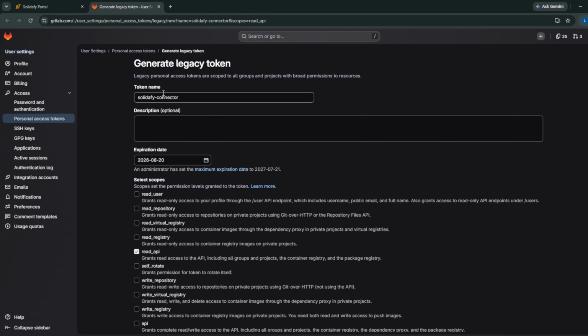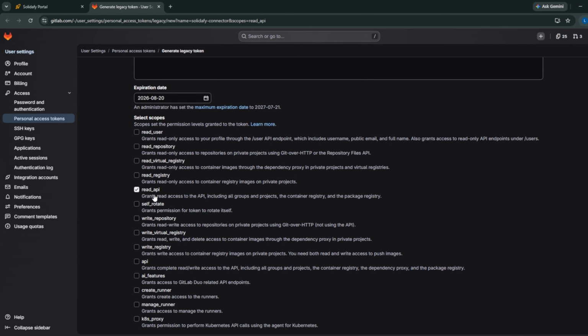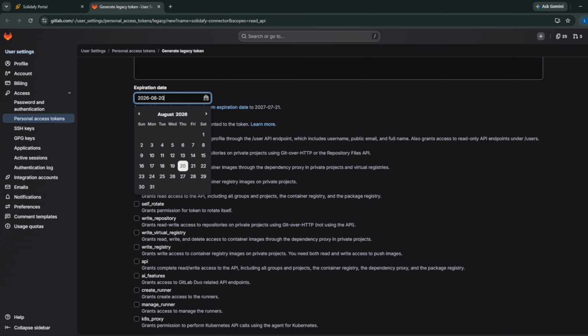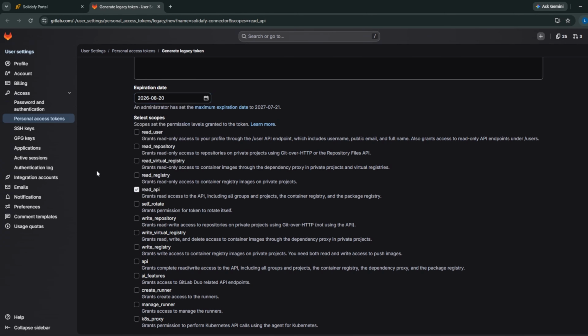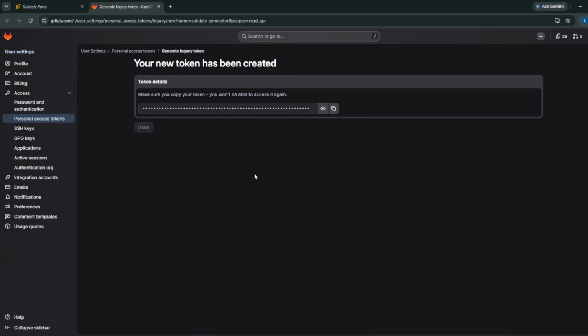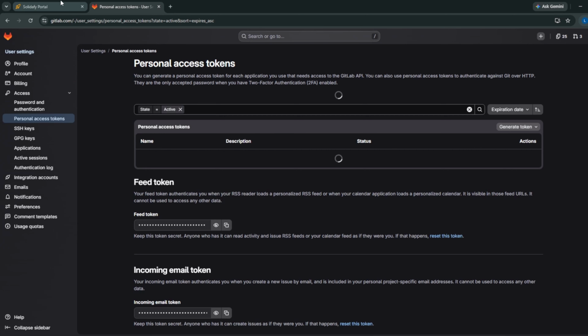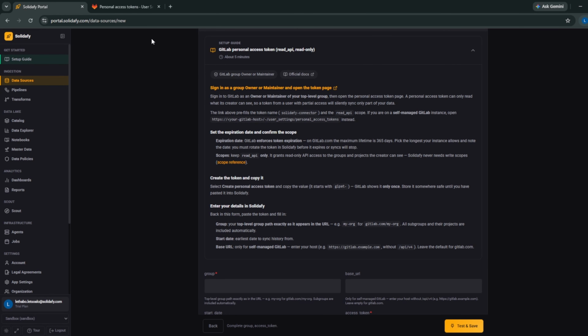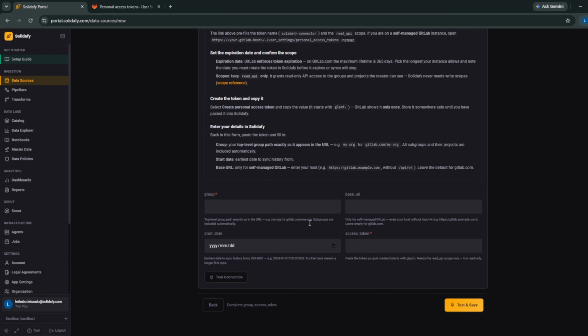And when you click on that link that we have provided in the setup guide, it automatically fills in those fields for you, title and permissions that you need, right, for the token. And then you can just copy the token and then paste it into Solidify.